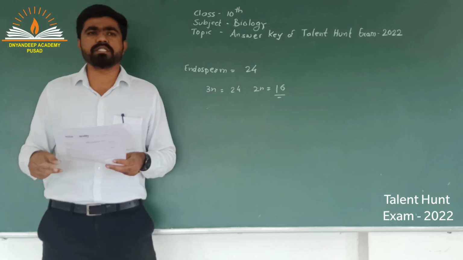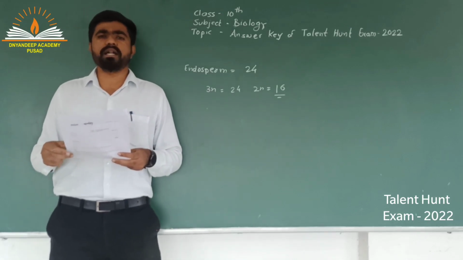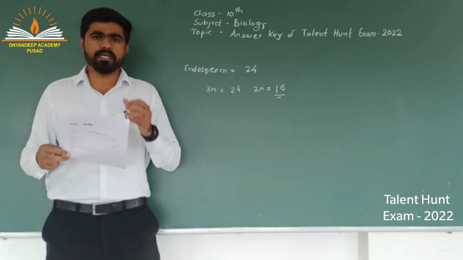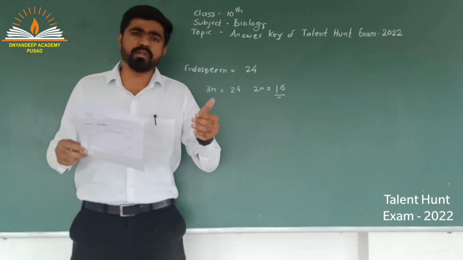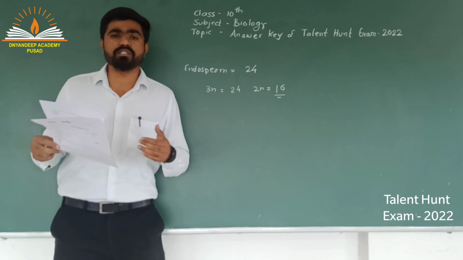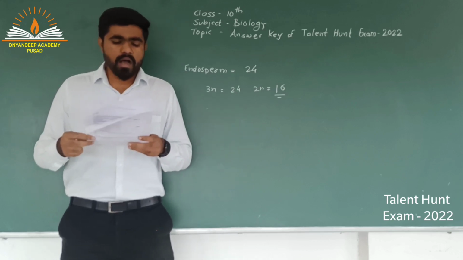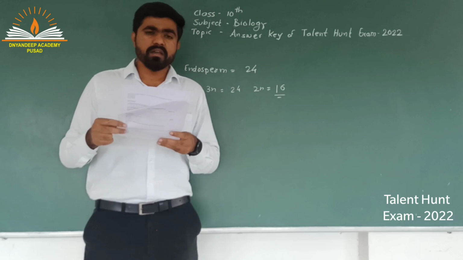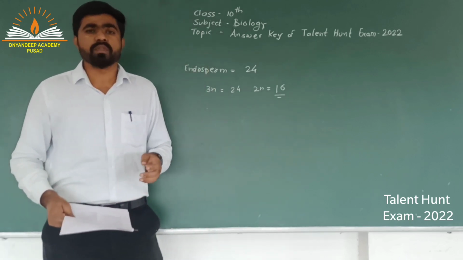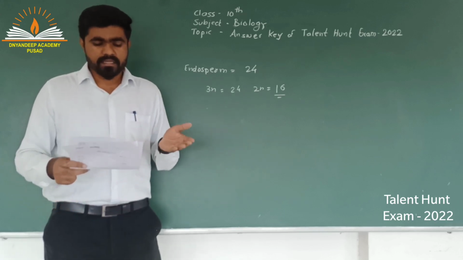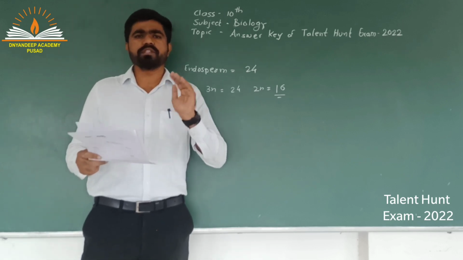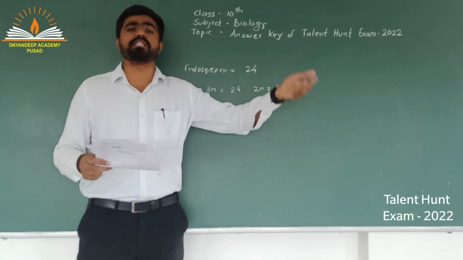What is progesterone? Progesterone is a hormone produced inside the ovary, and it is essential for maintenance of pregnancy, and also for maintaining changes in the uterus during the menstrual cycle. So this is what we know about progesterone. Now which structure produces it? Let us get into the details. Option A is Graafian follicle. Graafian follicle is the mature follicle which contains the developing egg. The second option is corpus albicans. Corpus albicans is the structure which is formed after degeneration of the corpus luteum.